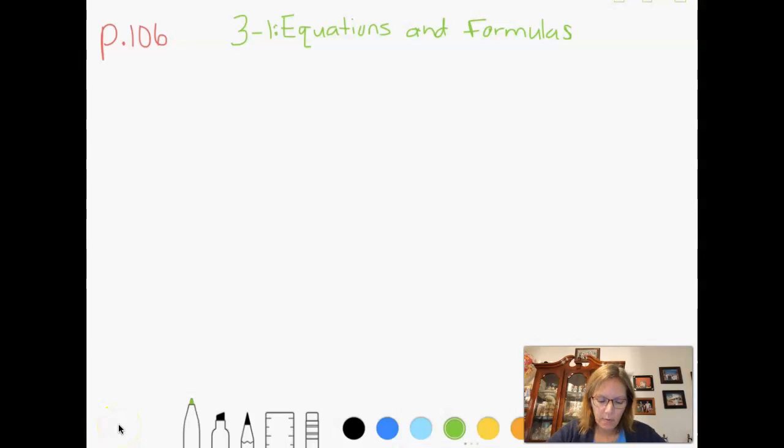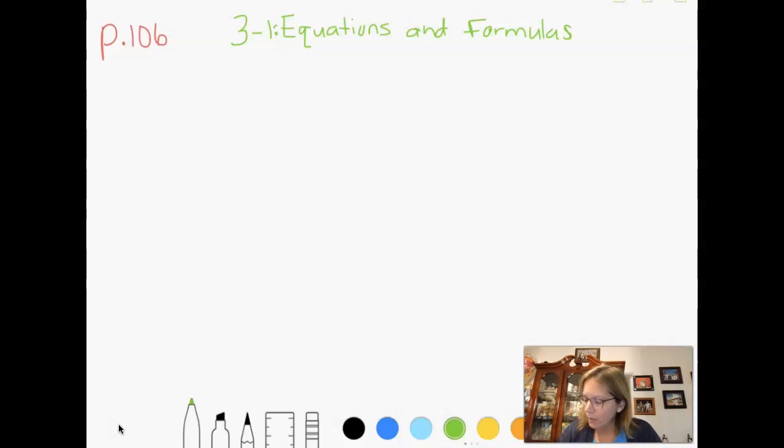Hey guys, today we're going to be talking about equations and formulas. We're in chapter 3 now, 3-1, and this should be mostly a review, but I'm just going to go through the sample questions on page 106 to refresh your memory on how to do this, and then you'll be practicing some problems for the next couple days.